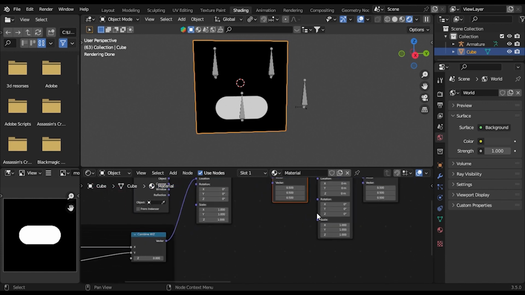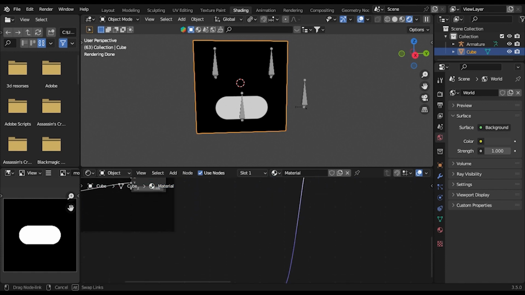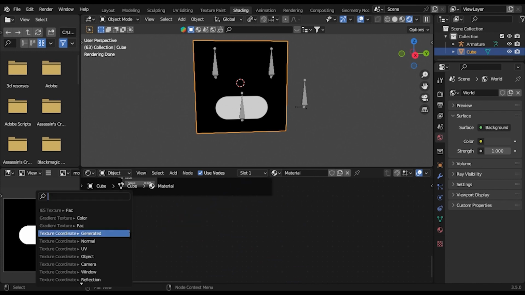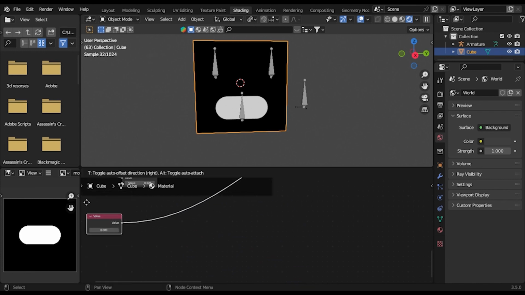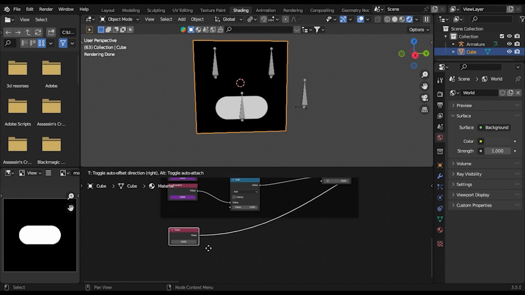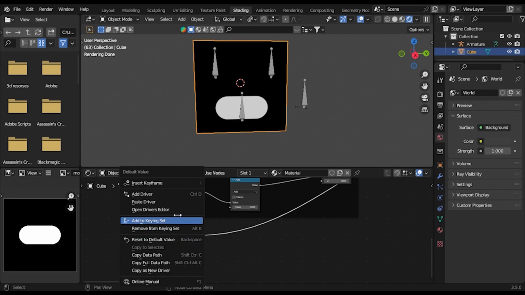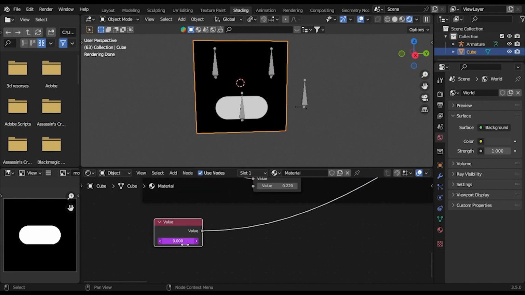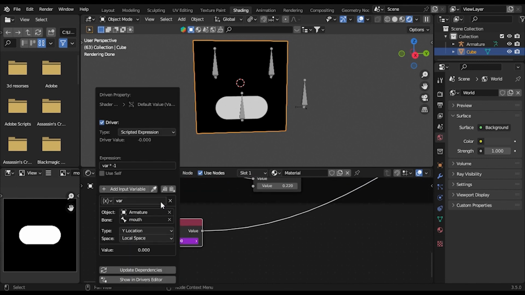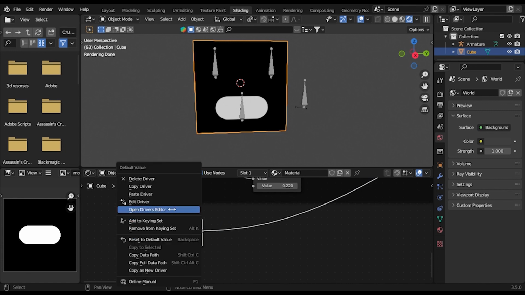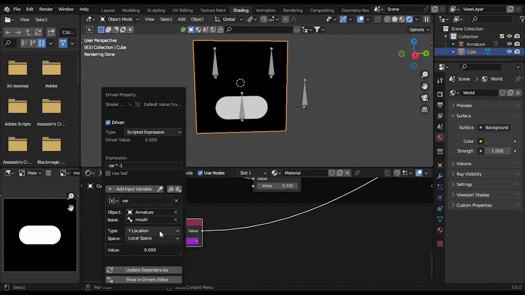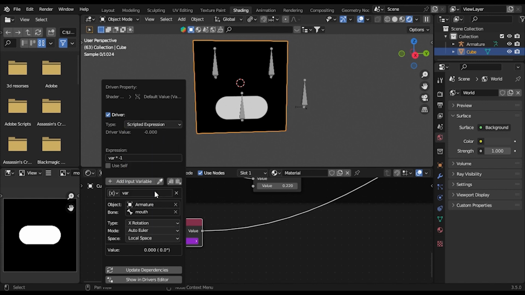So now let's control the rotation, drag this and click on value, and you want to copy your driver, paste driver, and now you want to edit your driver. So click edit driver. Instead of the location, you want the rotation on the x-axis.